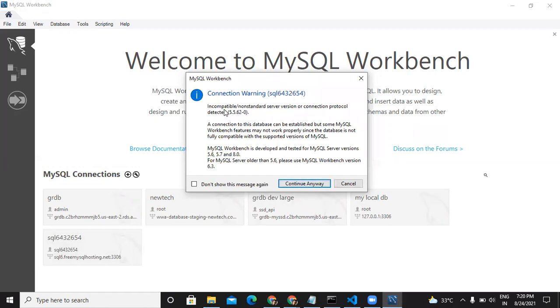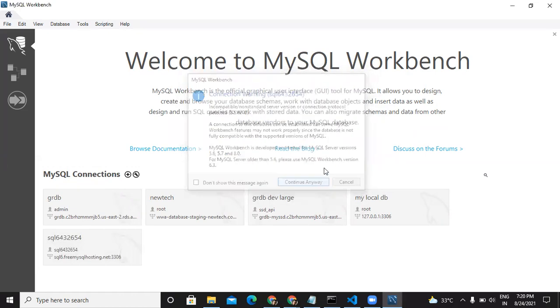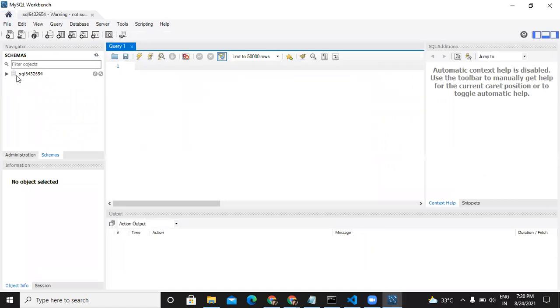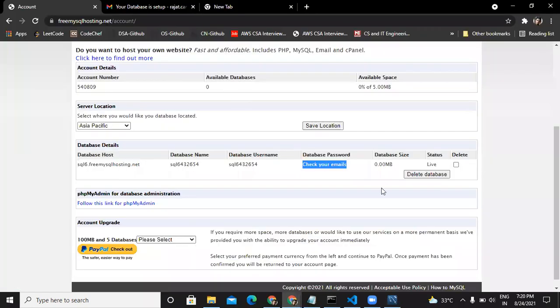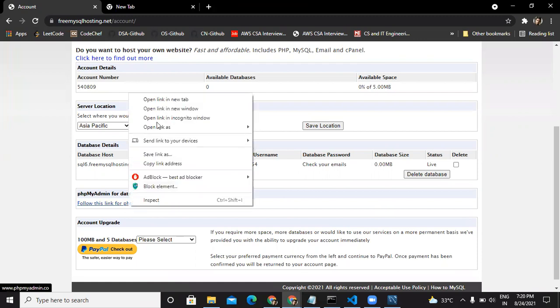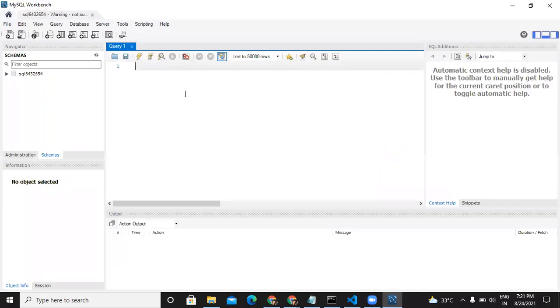Okay, I think the server that we are trying to use is an outdated one. There's no issues. So this is the database for us, right? And if we go here, we can open a console for us. You see this button, right? Follow this link for phpMyAdmin. I'll just show you that when I make a query from here, this query will affect the database, and we will see it here also.